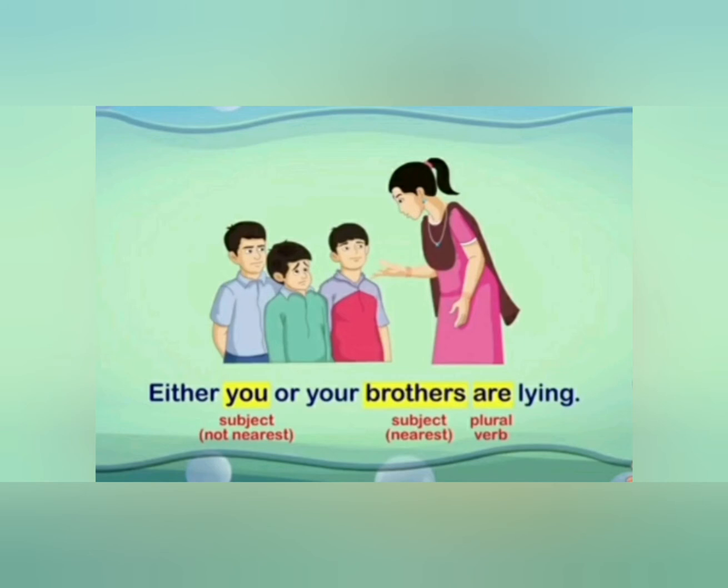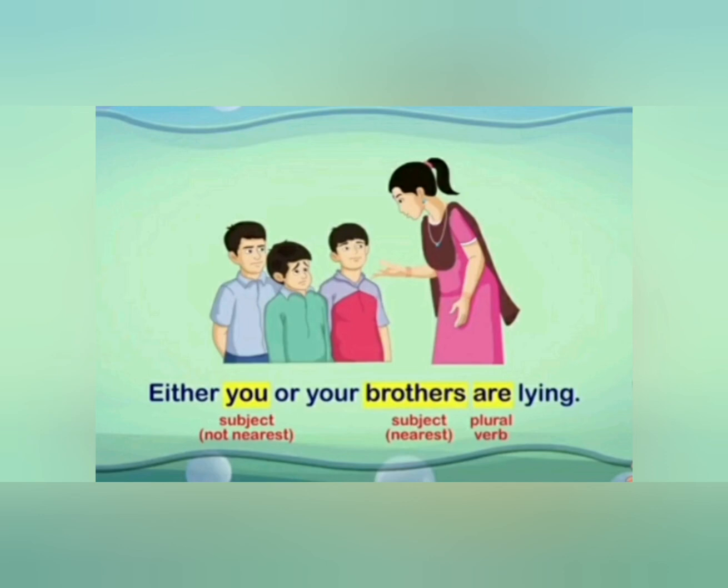Example, either you or your brothers are lying. Here we have two subjects, you and brothers, and brothers is nearest, so we use plural verb here because brothers is a plural subject and it is nearest to the verb, that is are. So the answer is either you or your brothers are lying.